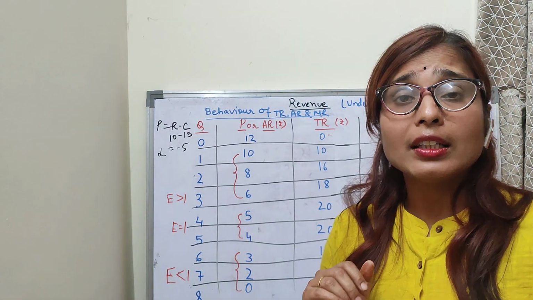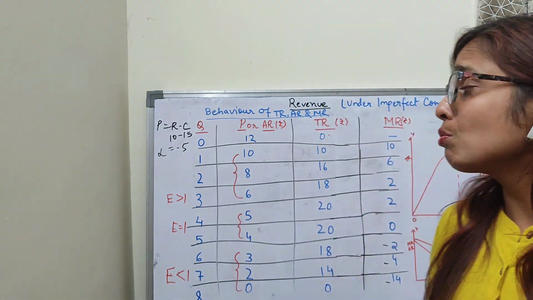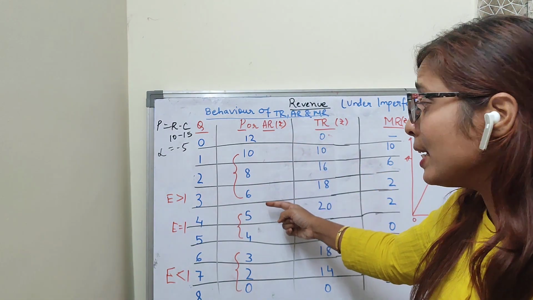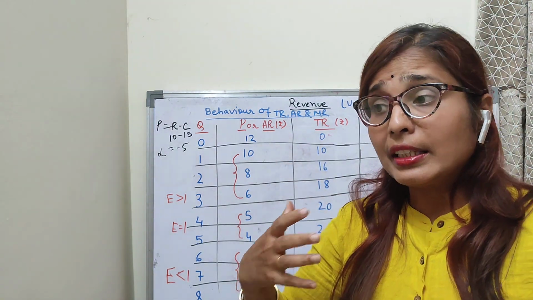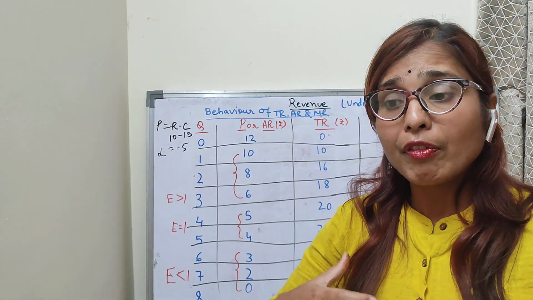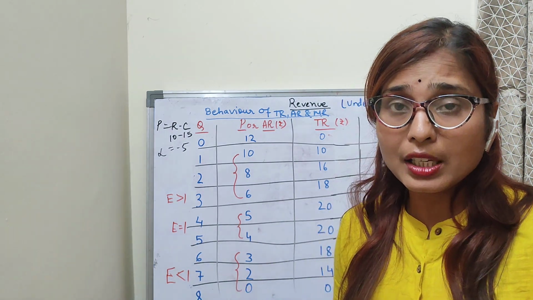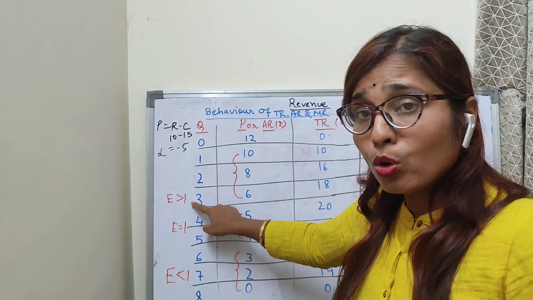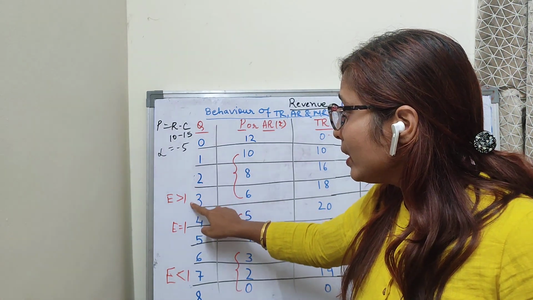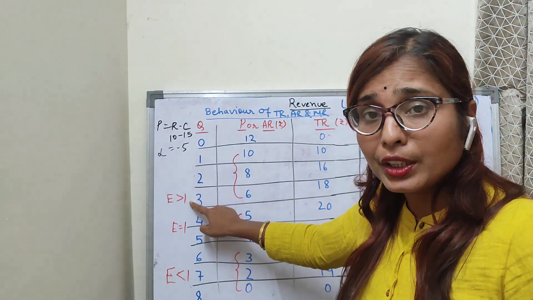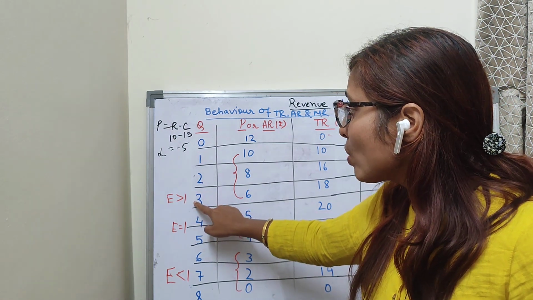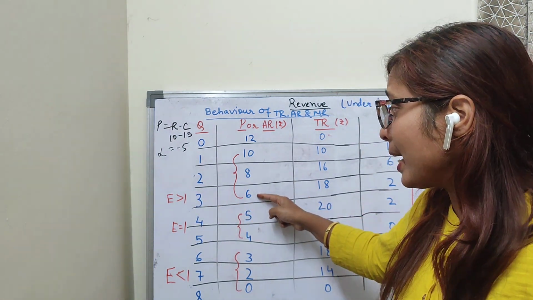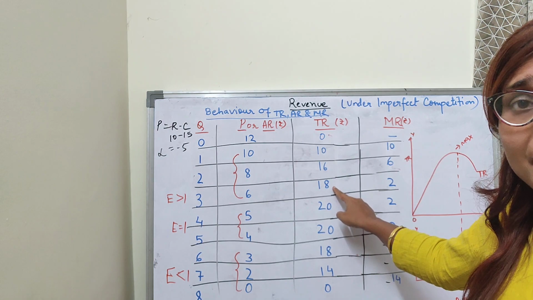What happens under imperfect competition? Many producers think that by reducing the price, a company can increase the revenue or the firm can earn profit. Is it not? But for selling one extra output, from second unit to third unit, by reducing the price, the firm can increase the revenue.